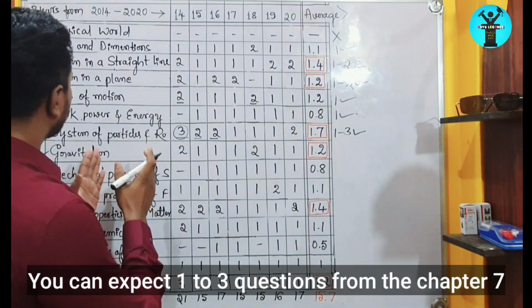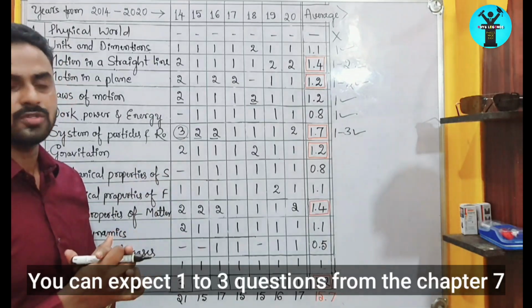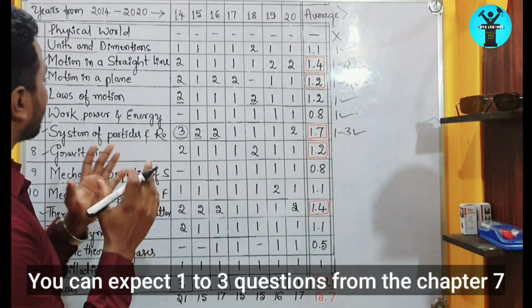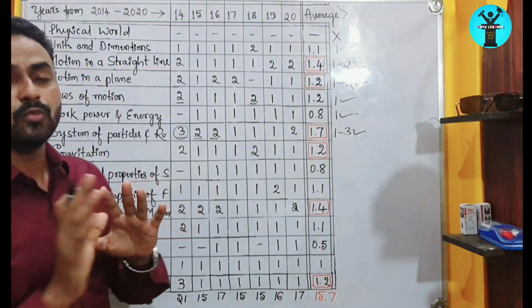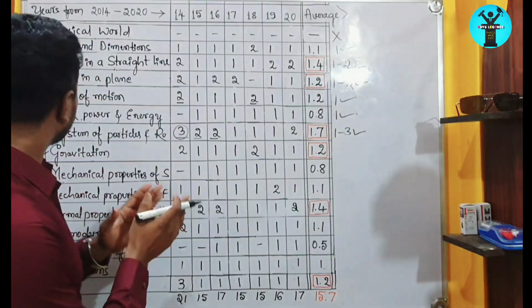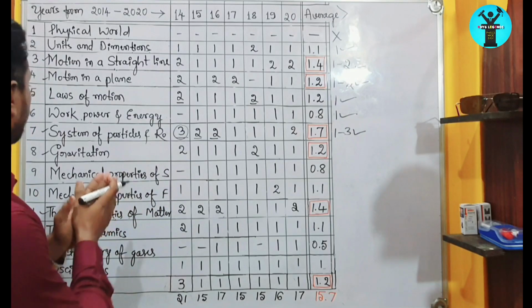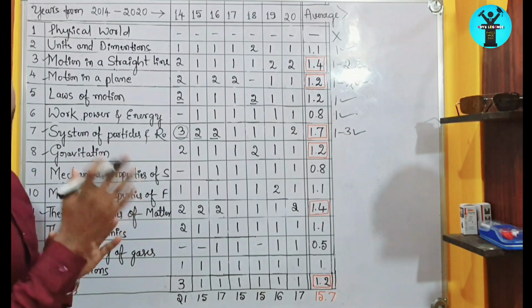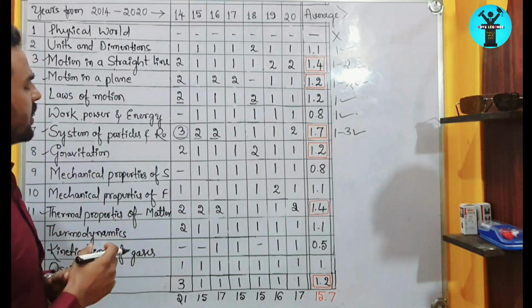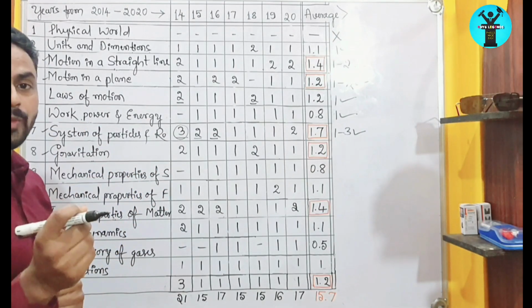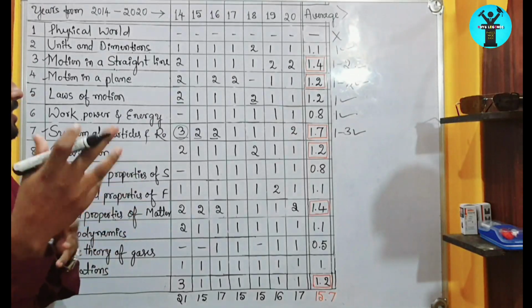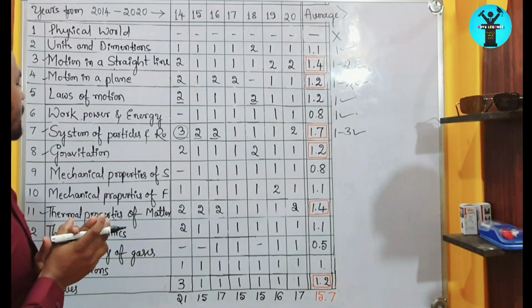In the system of particles and rotational motion, you will get questions related to the center of mass, the center of gravity, and the moment of inertia. So that kind of questions you can expect from this chapter. And other concepts are there related to torque and angular momentum, so some questions related to that may also come.